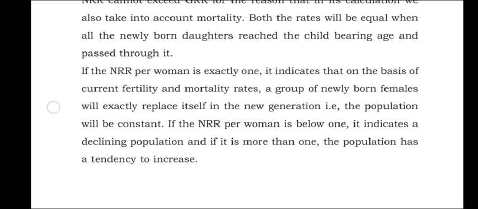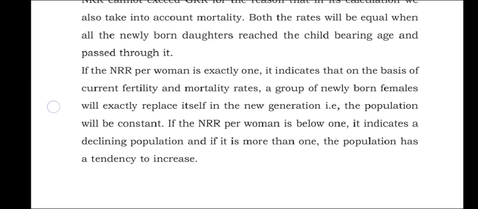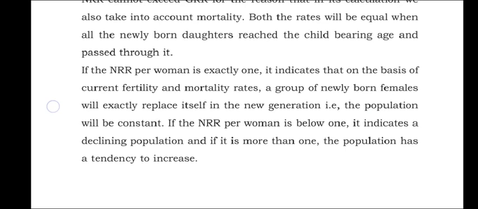Also, if GRR is greater than 1, population will increase, and if NRR is greater than 1, then also population will increase. So if both GRR and NRR are greater than 1, population will increase; if both are less than 1, population will decrease; and if both are equal to 1, population will remain constant.